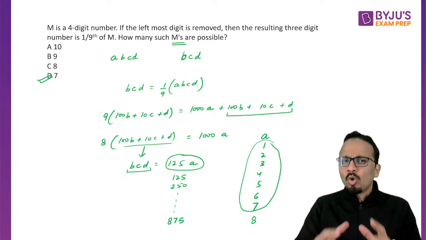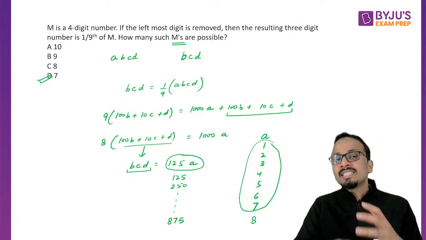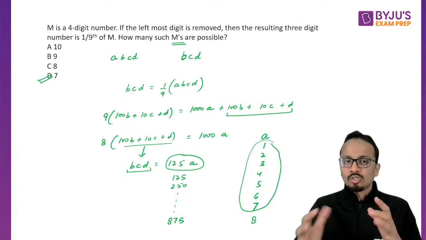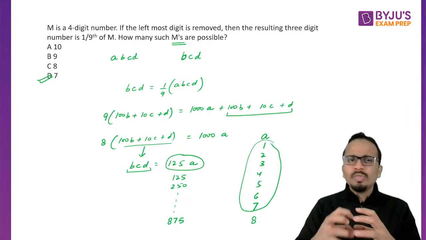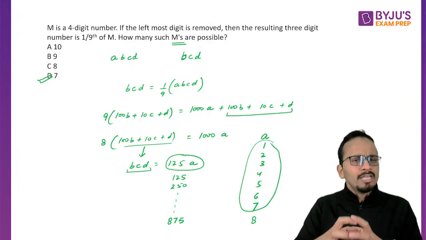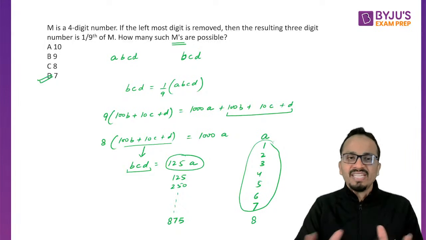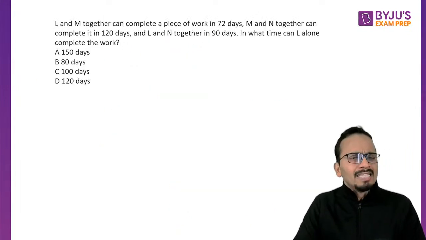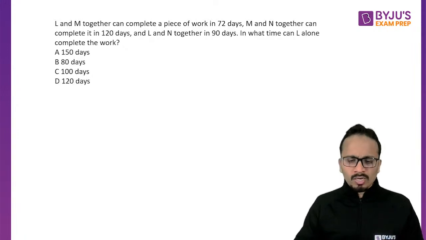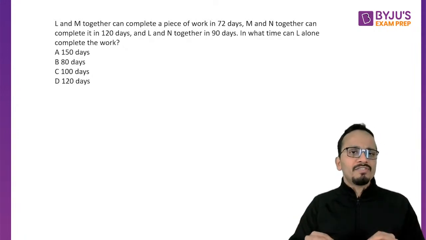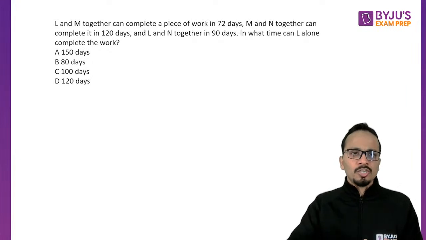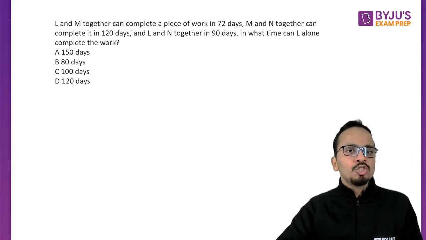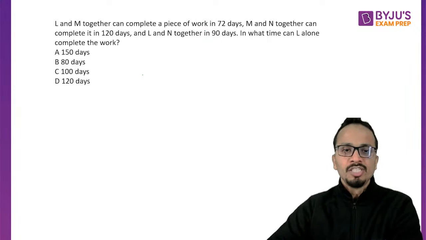Now this question was more of a conceptual question. In case you are sound with the concepts of numbers, then you can solve this question very easily. All right, let's move on to the next question. Again, an easy question of time and work. Time and work questions should not be left. You must attempt these questions. Right now, L and M together can complete a piece of work in 72 days.